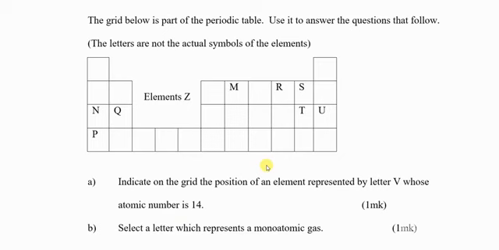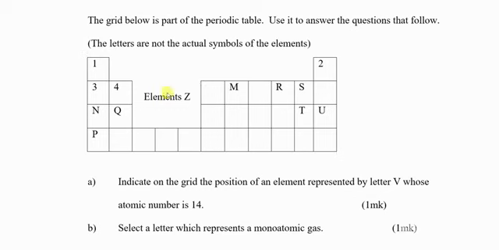So for you to answer the questions in the periodic table, you must master the periodic table. For example, in this simple periodic table, you should know that the first square here is atomic number 1. So you should first write those atomic numbers: atomic number 2, atomic number 3, because you cannot answer these questions unless you know the atomic numbers. This is atomic number 4, atomic number 5, like that up to the end.